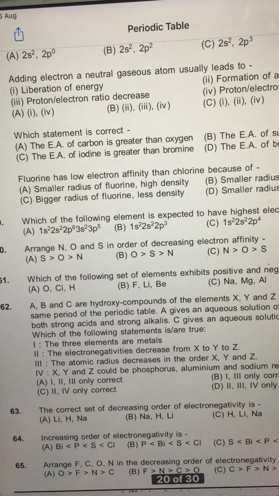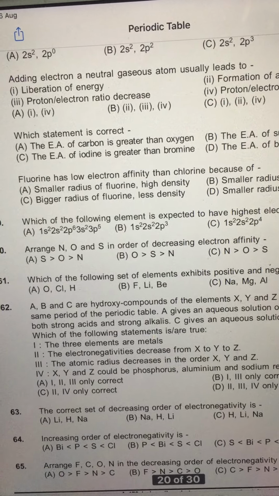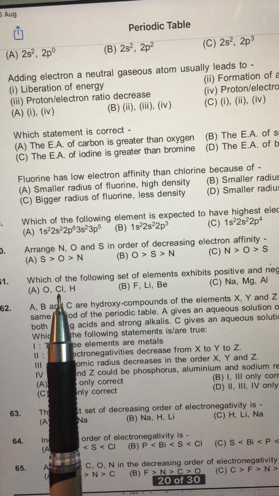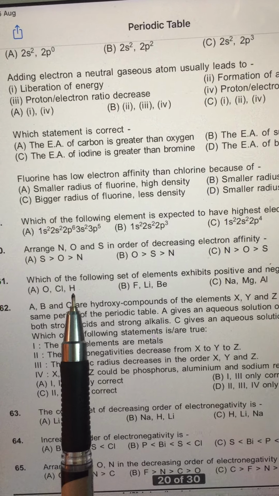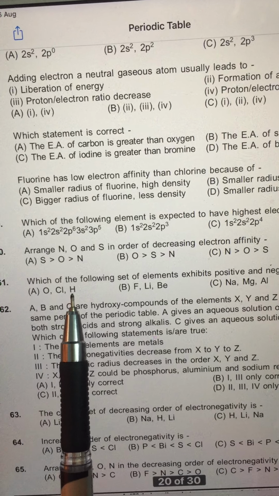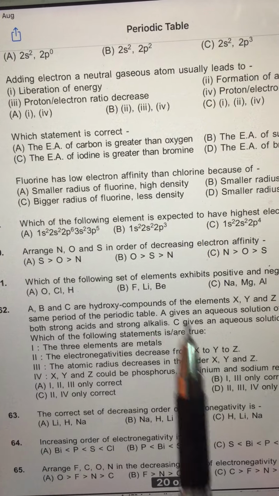For example, oxygen is generally -2 in H2O, but in OF2 it can be +2. Cl is generally -1, but in ClO3, in HOCl, etc. it is positive. Hydrogen is usually plus, but in NaH, CaH2, etc. it is minus. So the answer obviously is A.